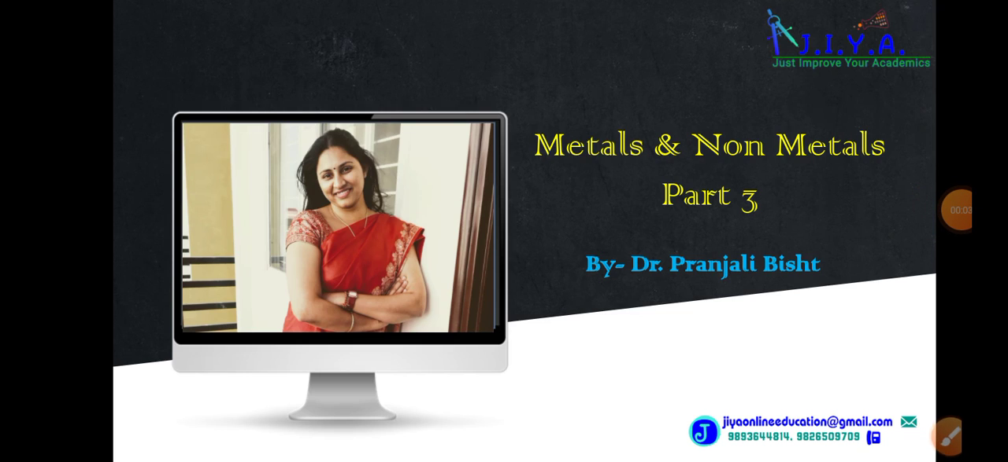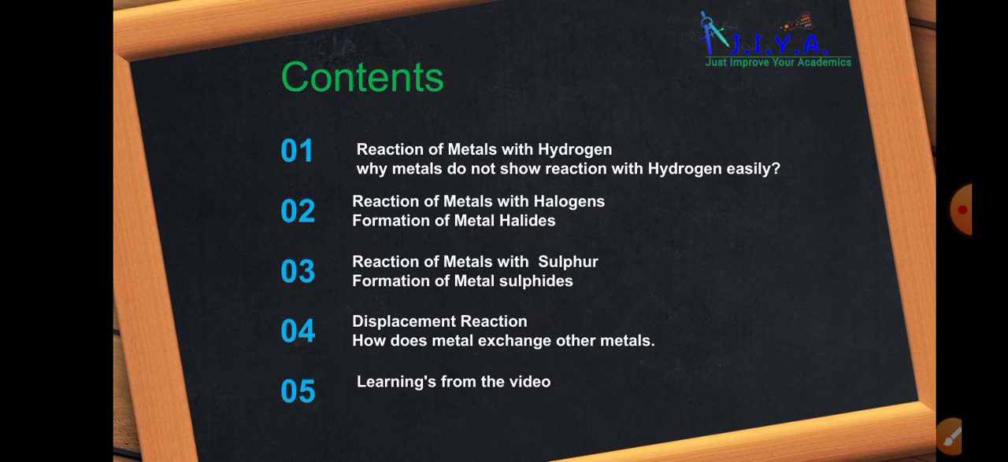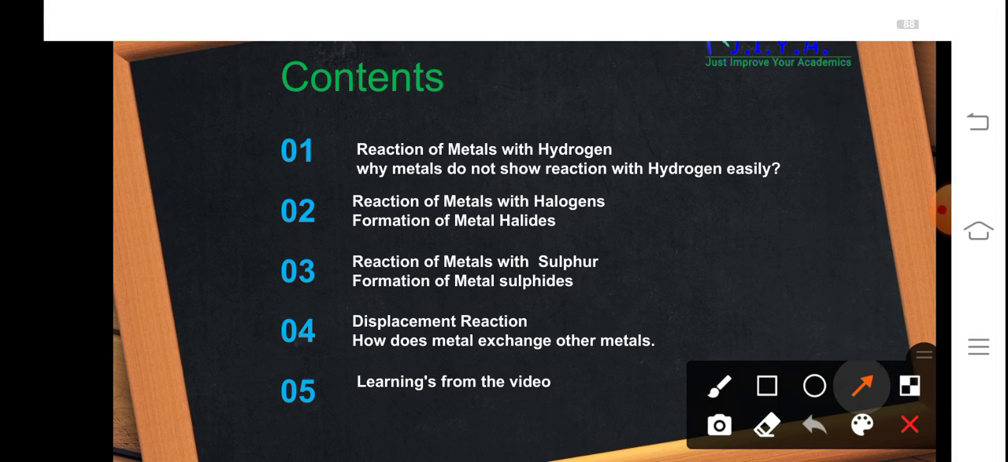This time we are going to learn about the remaining properties of the metals. Let us start the remaining chemical properties of the metal. This is part 3 of metals and non-metals. So the contents are, we are going to learn about the reaction with hydrogen, that is formation of metal hydrides, formation of metal halides, formation of metal sulfides, and we will also learn about the displacement reaction. At last, we are going to solve some questions.